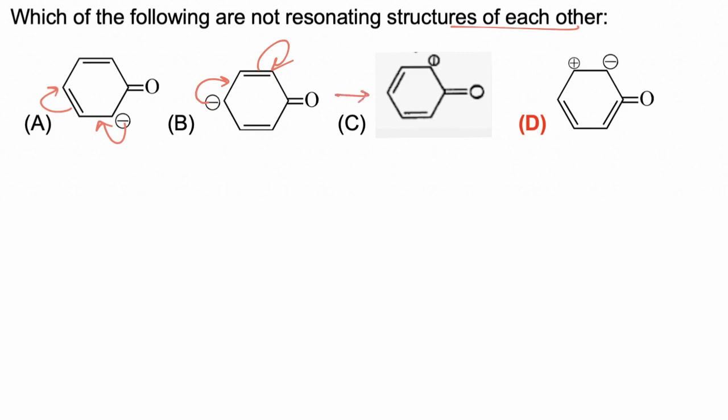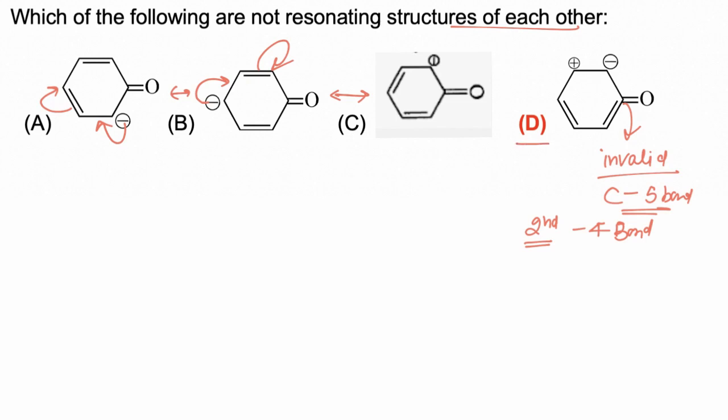So 1, 2 and 3, A, B, C are resonating structures of each other, while D is not a resonating structure of the other. In fact, this is an invalid structure, because in this case carbon is forming 5 bonds while a second period element can only form up to 4 bonds. So the fourth is an invalid structure having 10 electrons, carbon is having 10 electrons in the outermost shell.